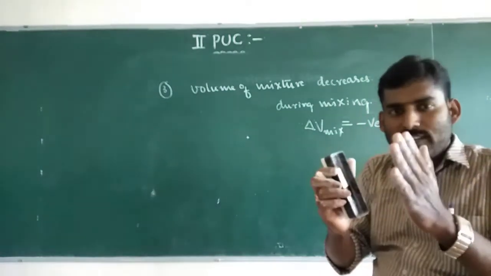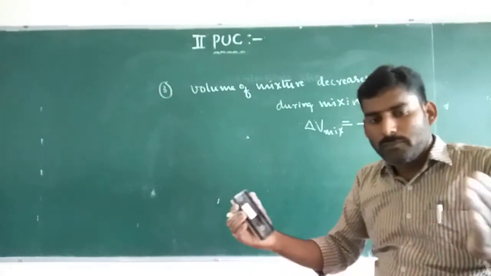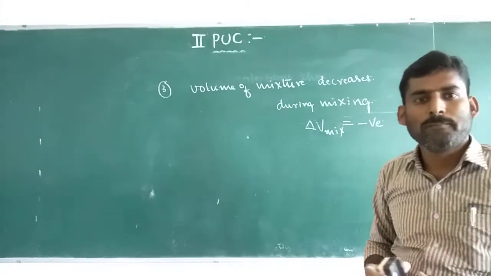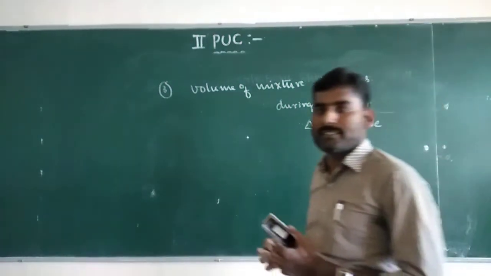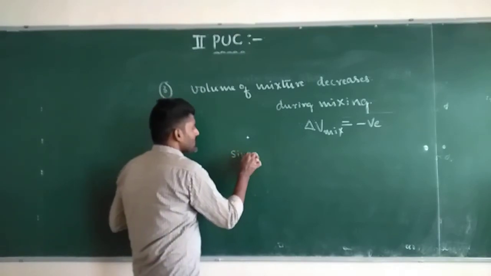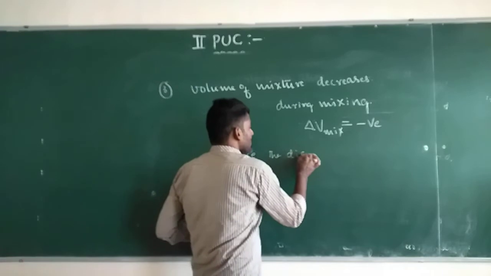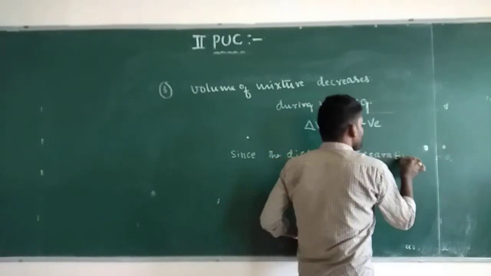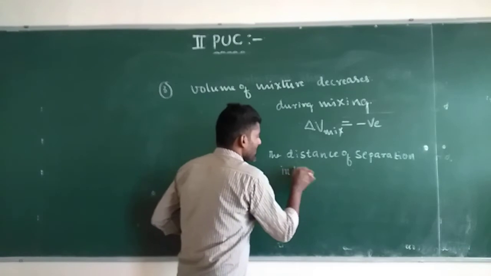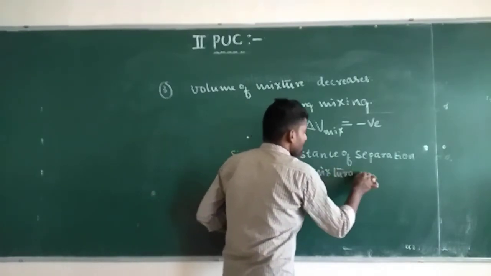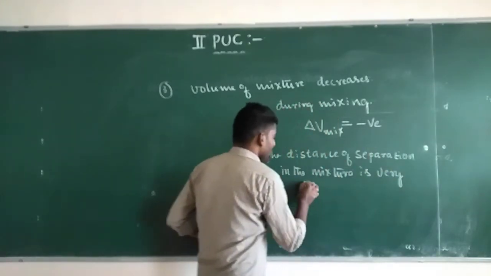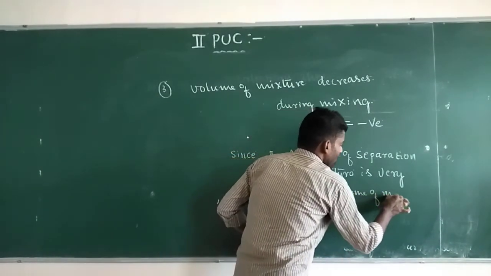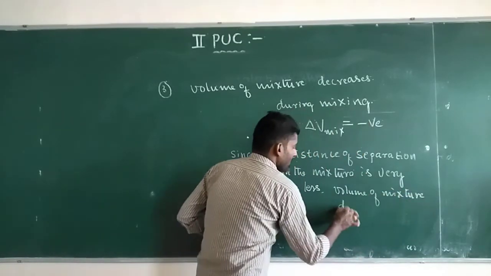When intermolecular forces of attraction are greater, component A and component B come very close in the solution. So the distance of separation decreases. When the distance of separation decreases, volume decreases. Since the distance of separation in the mixture is very less, the volume of the mixture, the volume of the solution, decreases.